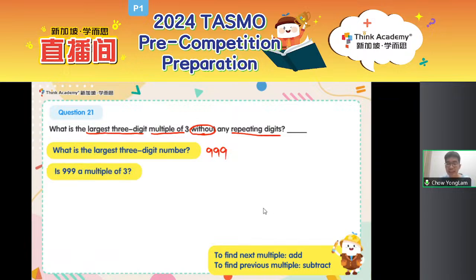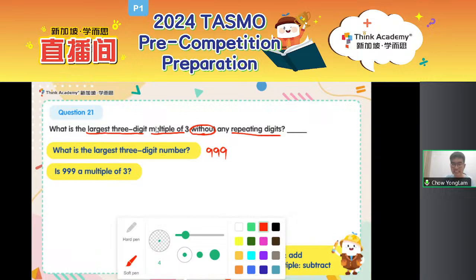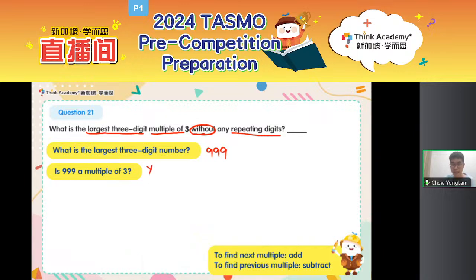That's right. And is 999 a multiple of 3? Yes or no? Type it in the chat below. Okay, is it yes or is it no? Is 999 a multiple of 3? Such a beautiful number. Surely, is it? Okay, 999, it is a multiple of 3. That's a yes. Okay, why is it the case? Because 999 can be written as 9 hundredths.